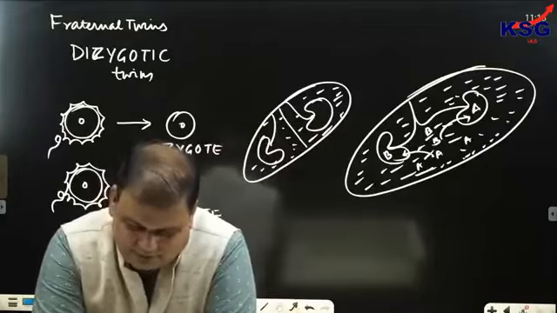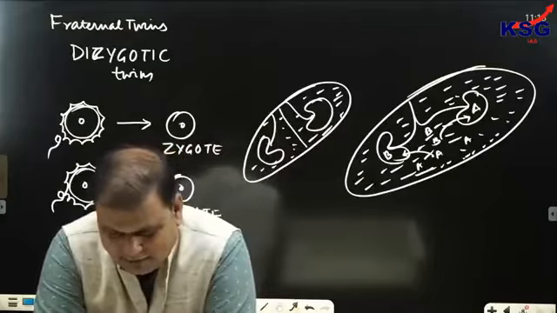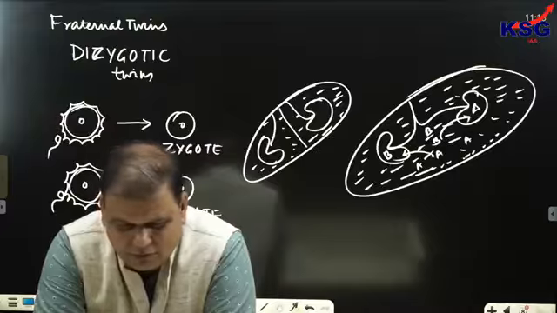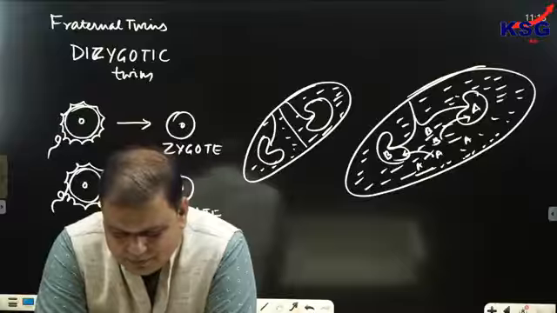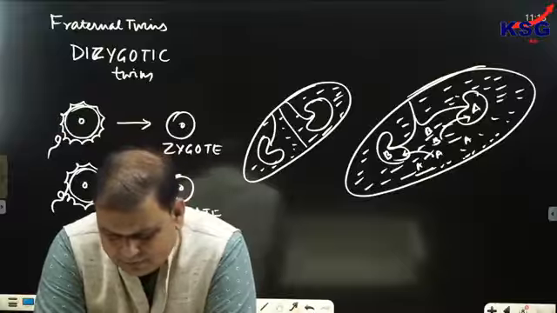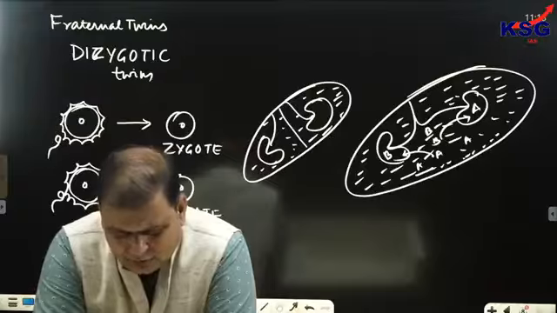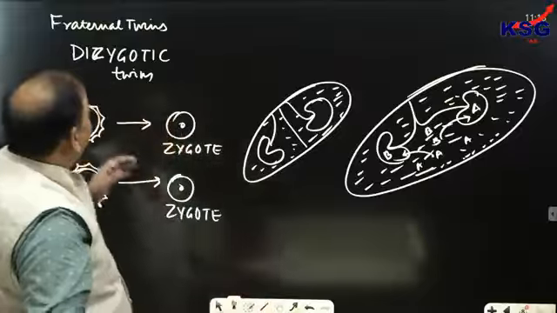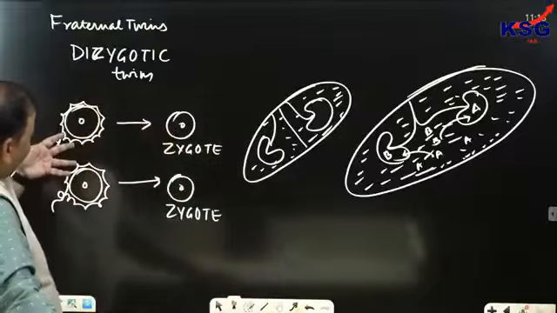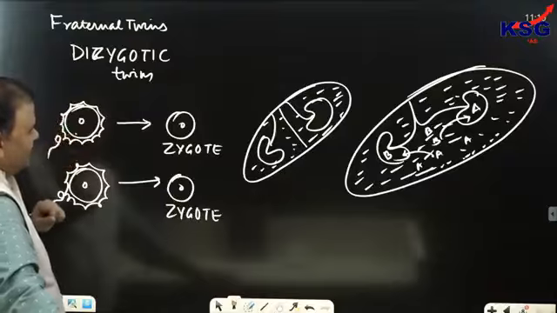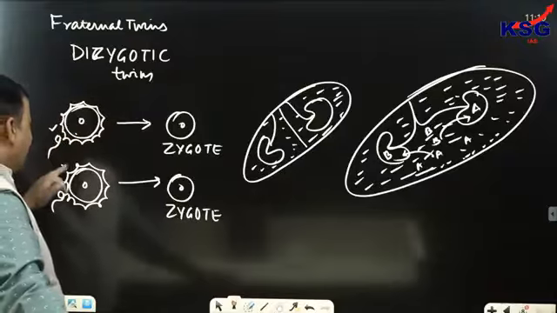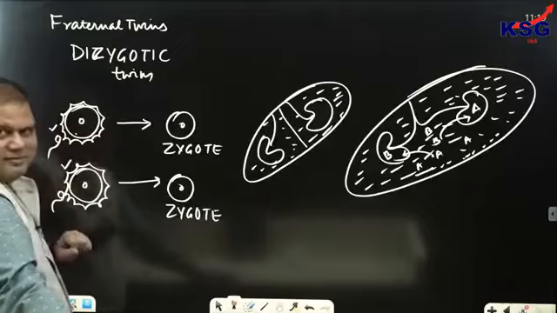Now, if division has taken place, why are twins always boy and boy, or girl and girl, and why not boy and girl? Fraternal twins can be boy and girl also. I told you, dizygotic twins, because it depends. When fertilization takes place differently, then only the sex is determined.